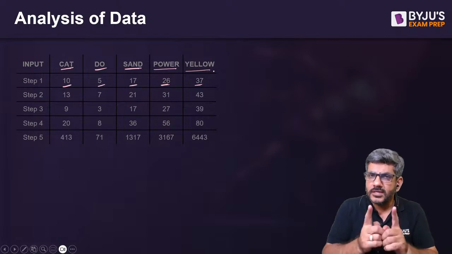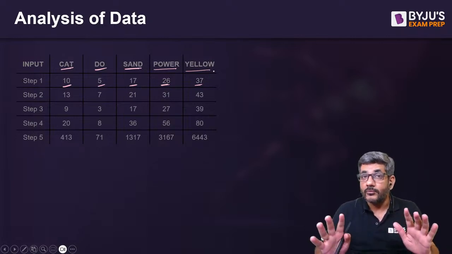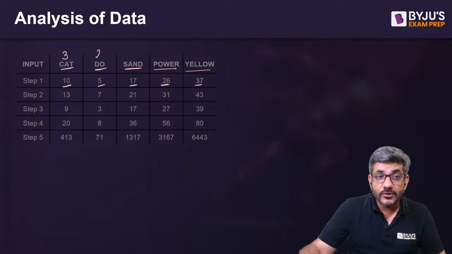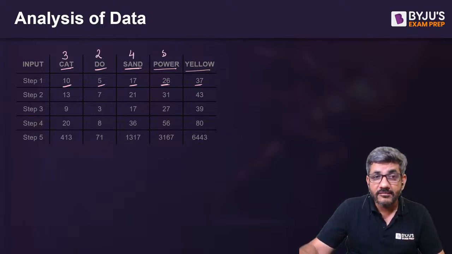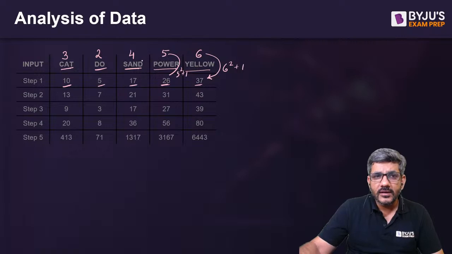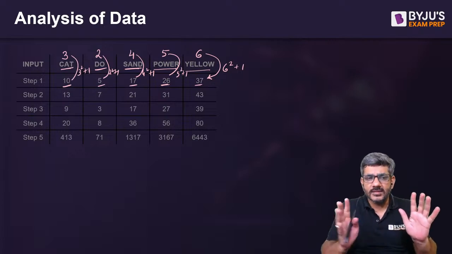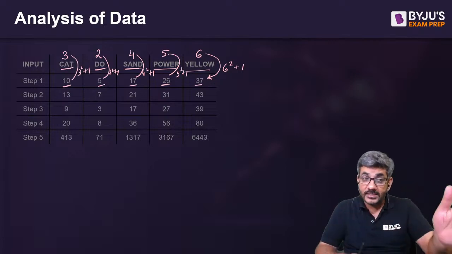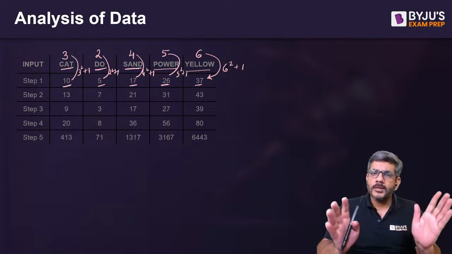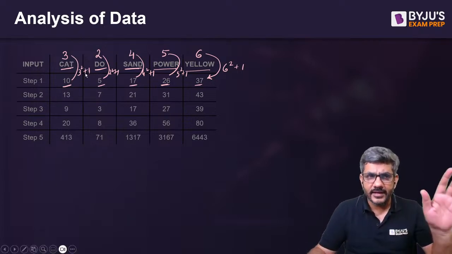That means it has got something to do with the number of letters. I hope you got my point. Cat has got 3 letters, do has got 2 letters, sand has got 4 letters, power has got 5 letters, yellow has got 6 letters. I think it becomes visible here that this 37 is 6 square plus 1, this 26 is 5 square plus 1, this 17 is 4 square plus 1, this 5 is 2 square plus 1, and this 10 is 3 square plus 1. Anyway, if 2-3 match, then it starts feeling easy. Once I figure out that 2 of them are square plus 1, then it is understood that the rest will automatically satisfy it.